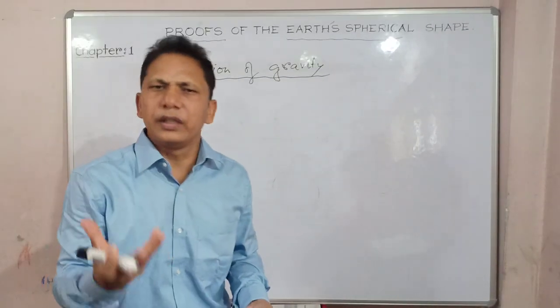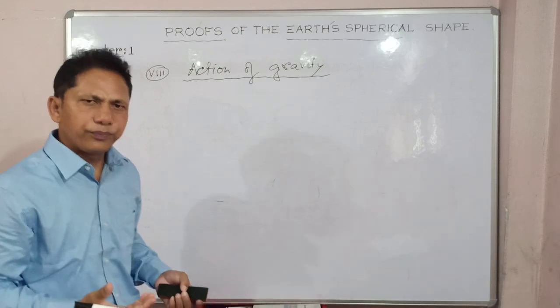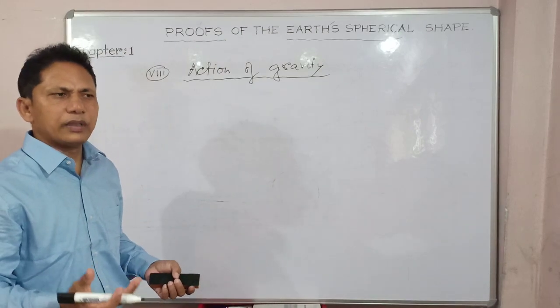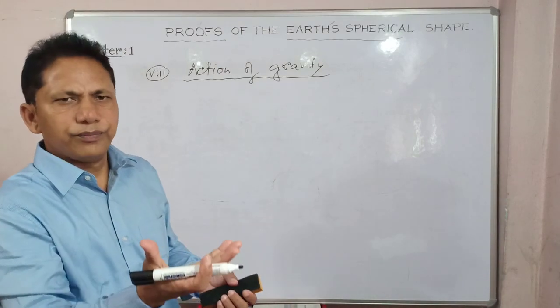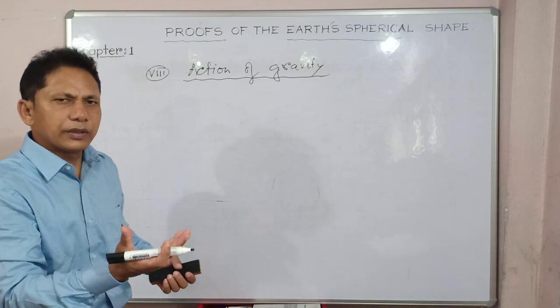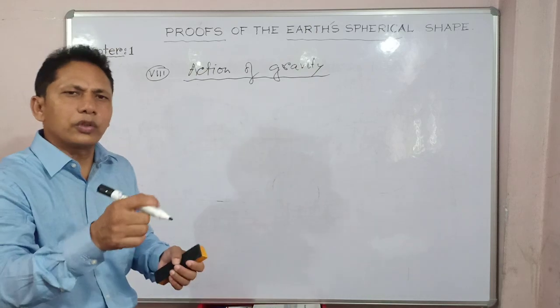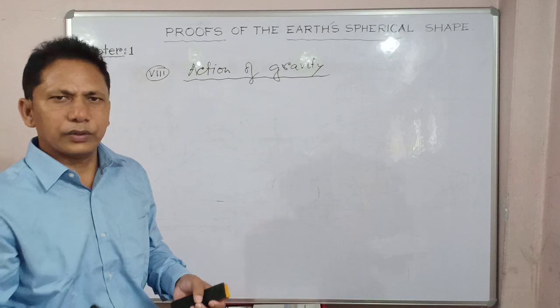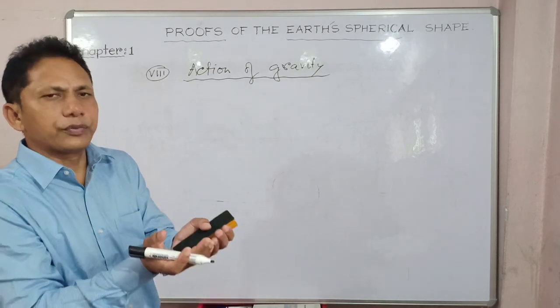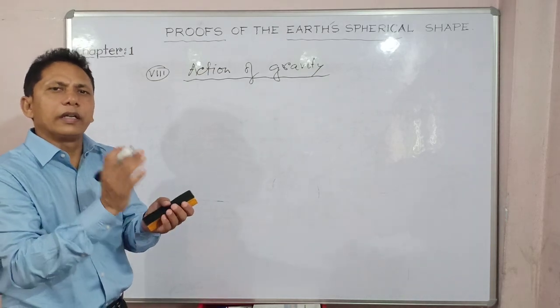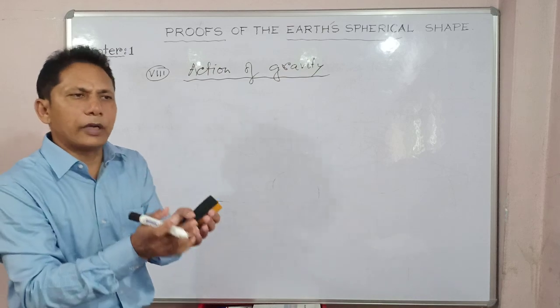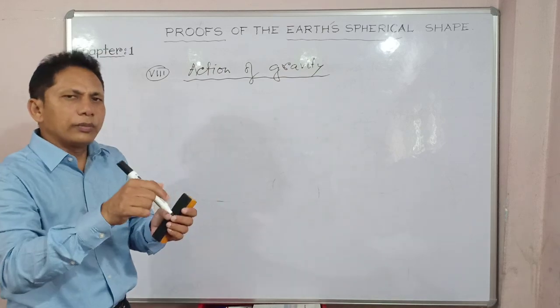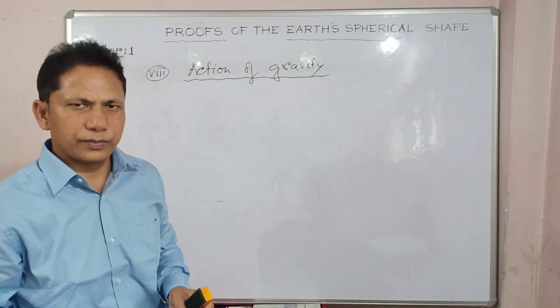On any substance, any mass, what is the concept? The weight of the substance is totally determined by the force of gravity on that particular substance.